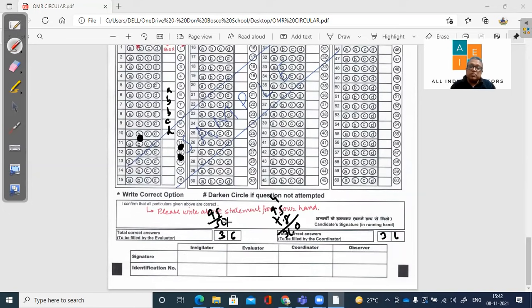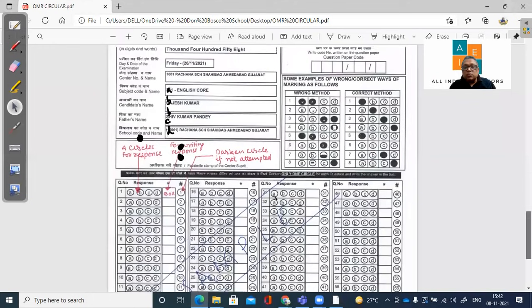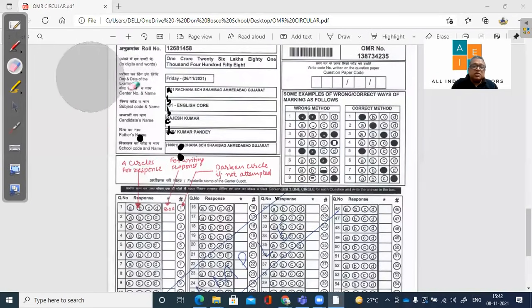For maths, we don't have a problem because we have 40 questions and 40 marks. So each question is having 1 mark, but in other subjects, the weightage of the questions is not 1 mark each. And the signature of invigilator, evaluator, coordinator, observer, everything will be completed by the concerned people. The students have to concentrate only on this. I hope this is clear, and you have to be a little careful in filling the boxes. This is of priority.